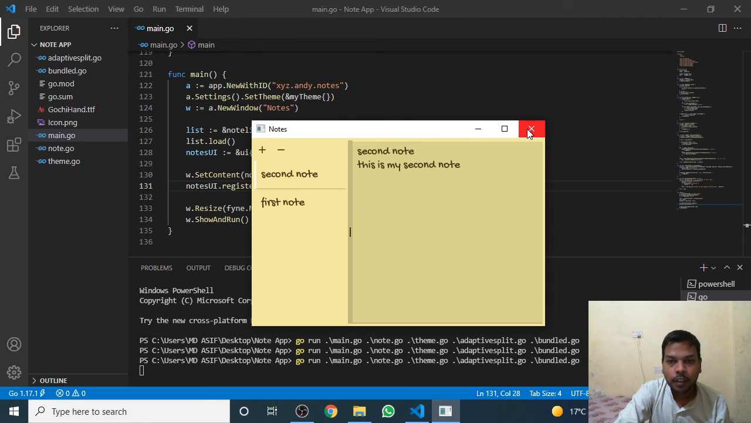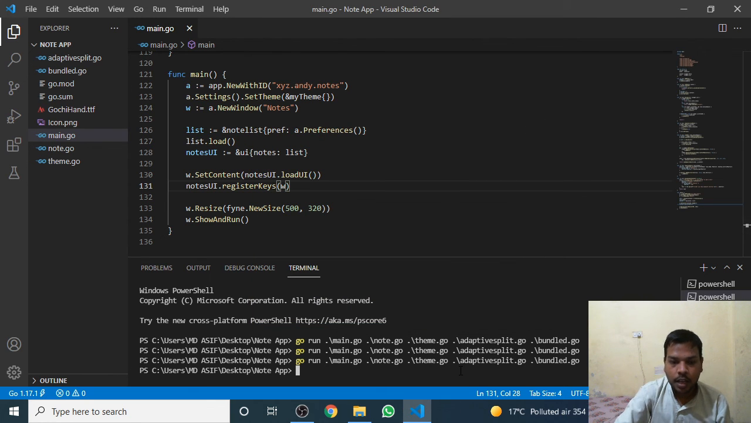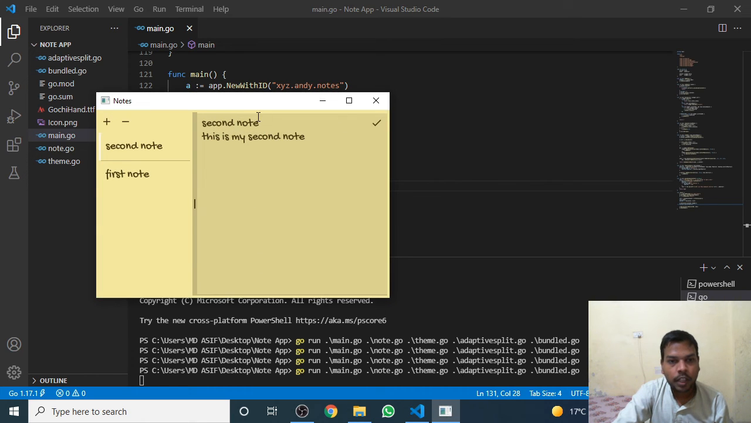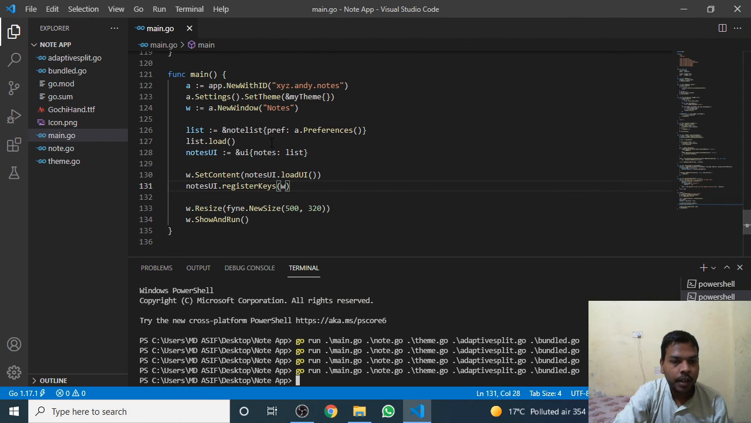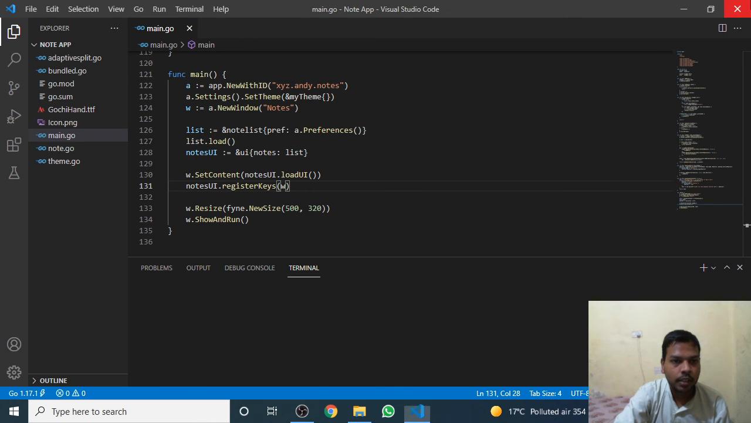Okay, and if we close this and run this app again, we will get the same message. It is not removed from the memory, it is still saved, which is written in the note.go functionality. Okay, now after embedding it with our virtual OS, let's see how it looked.